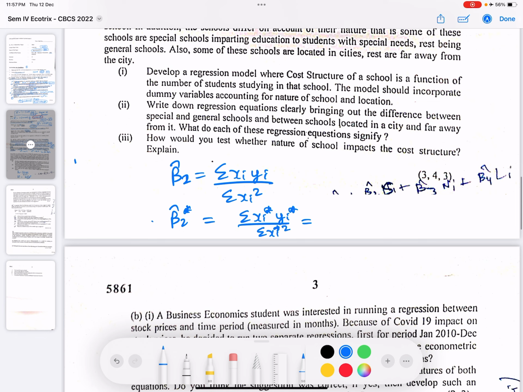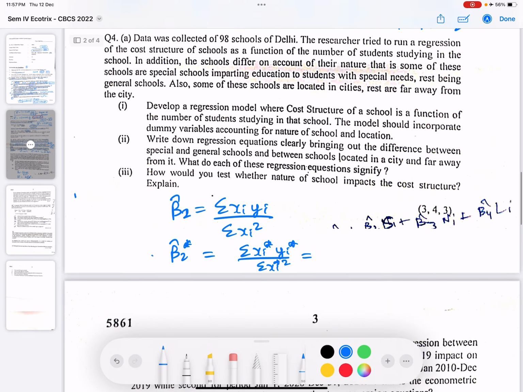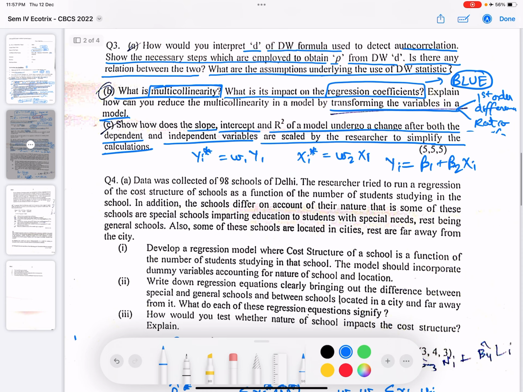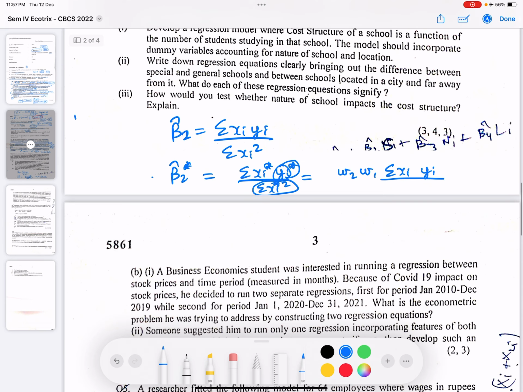So xi star is nothing but w2 into xi, so we would have w2 outside, and corresponding to yi star we would have w1. So this would become w1 w2 summation xi yi upon, from summation xi star, the weight of xi star is w2, so w2 square would come out into summation xi square. So this would be w1 by w2 into beta 2 hat.